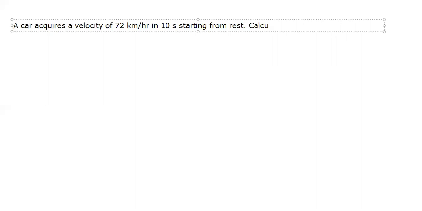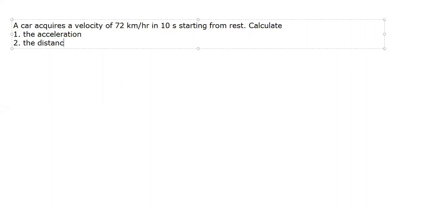Calculate first the acceleration and second the distance covered. Now understand what it says. It says that a car has acquired a velocity of 72 kilometer per hour in 10 seconds starting from rest. Calculate the acceleration and the distance covered.